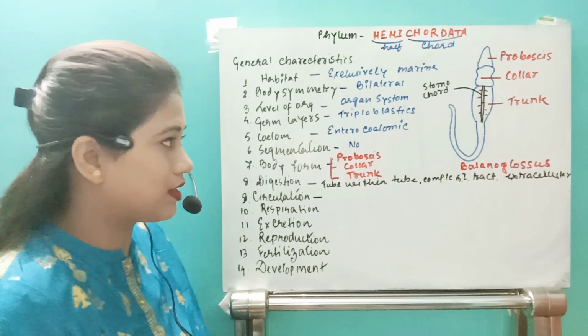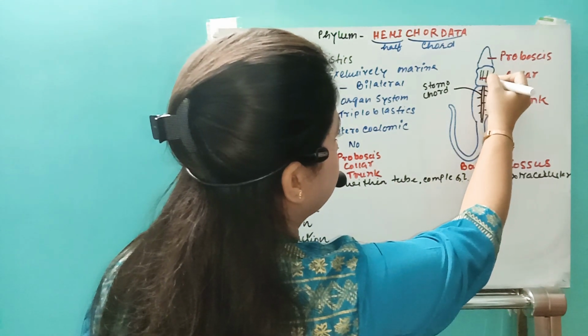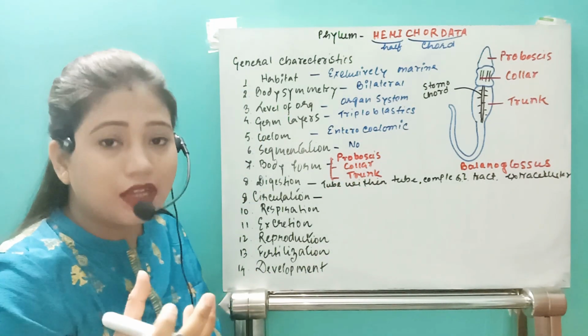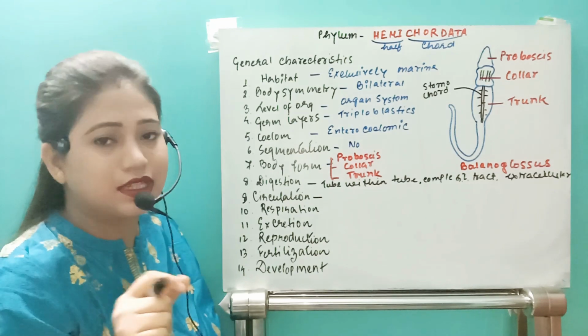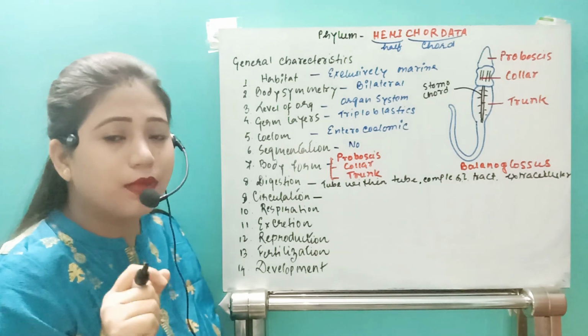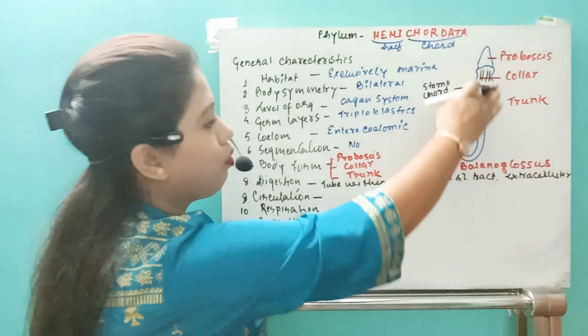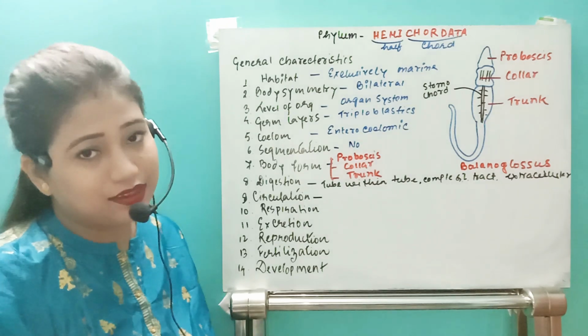Yes, they have blood vessels. Suppose this is the collar region, right? They will have blood vessels in the collar region. The heart-like organ, this is not a heart, but a heart-like organ, will pump the blood inside the blood vessels. But in the trunk region, there are no vessels present.